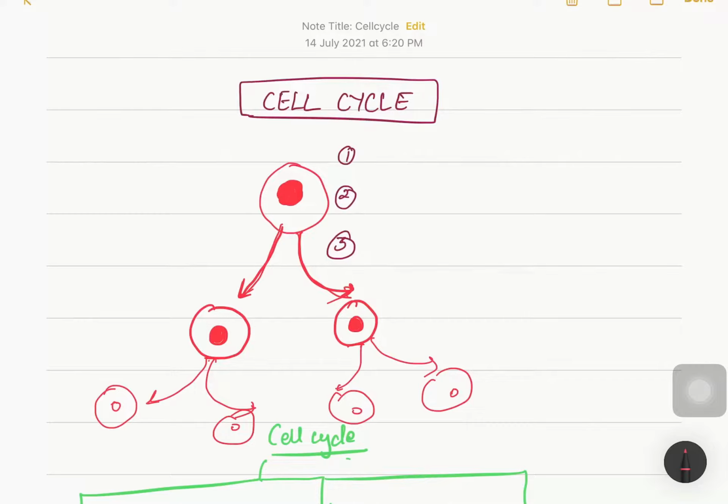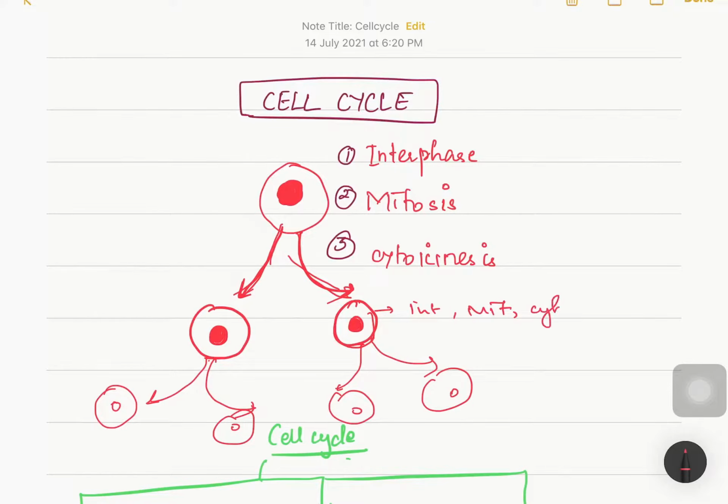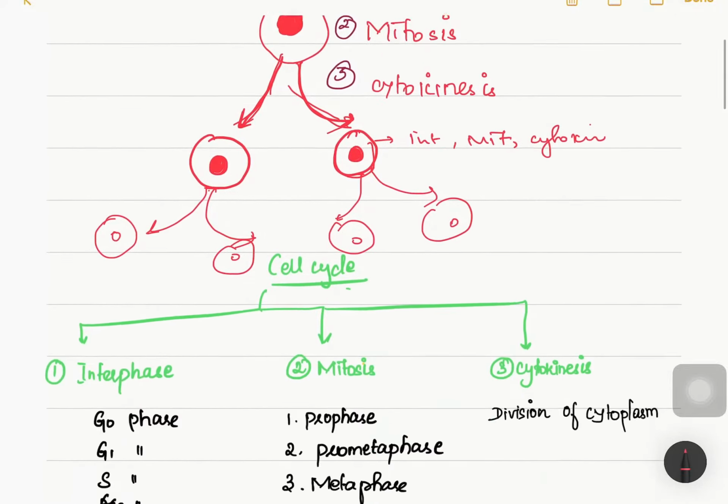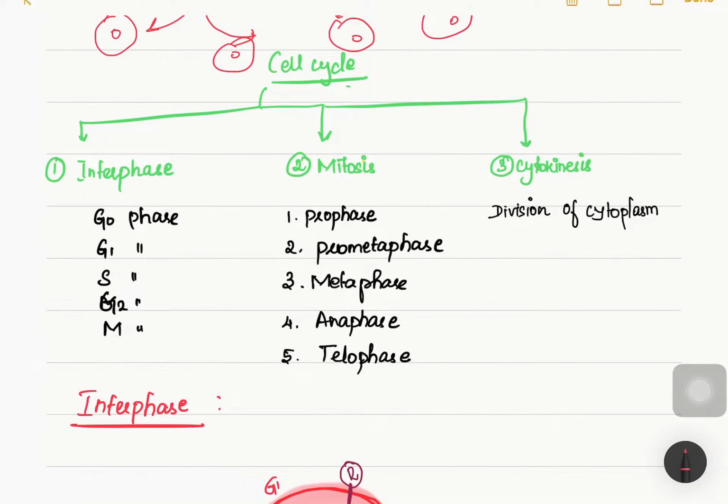For this cycle to happen, we have three phases. A single cell has to undergo three phases. First is interphase. After interphase, it will enter the mitotic phase. After mitosis, it will enter cytokinesis. After this, it will produce two daughter cells. This again continues the cycle with interphase, mitosis and cytokinesis. So this is what I have explained here: cell cycle, interphase, mitosis, cytokinesis.